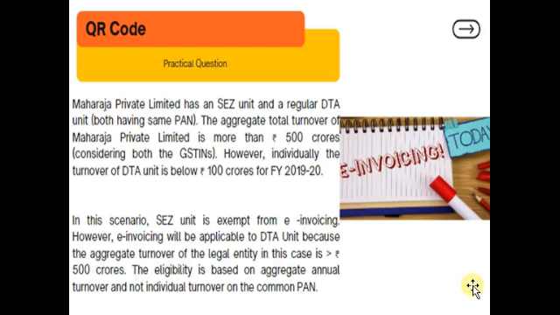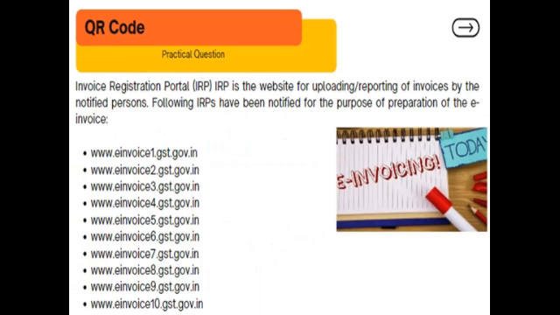However, e-invoicing will be applicable to the DTA unit, because the aggregate turnover of the legal entity in this case is more than 500 crore. The eligibility is based on aggregate annual turnover and not on individual turnover on the common portal. So I think you must have understood this QR concept.